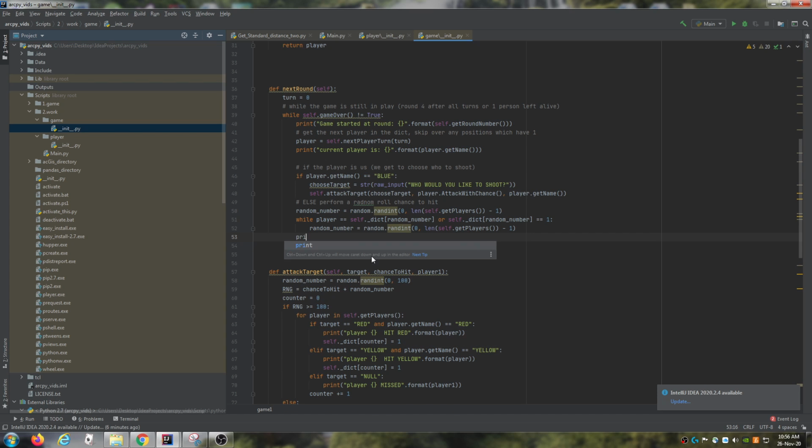And so then we're just going to print, assuming that we now are shooting at a correct position, we then need to say player red, for example, attempted to shoot at player something. So red attempted to shoot at player yellow, for example.